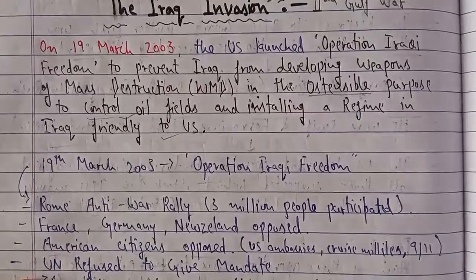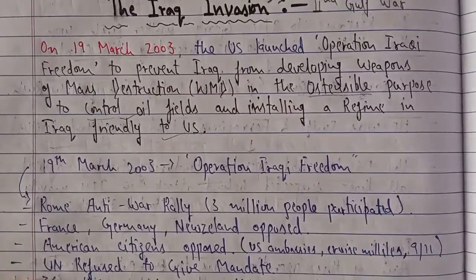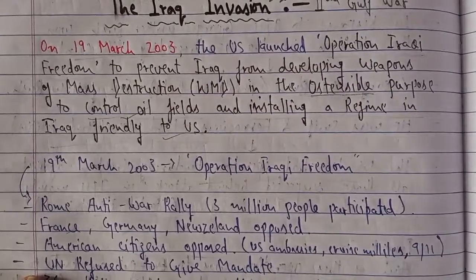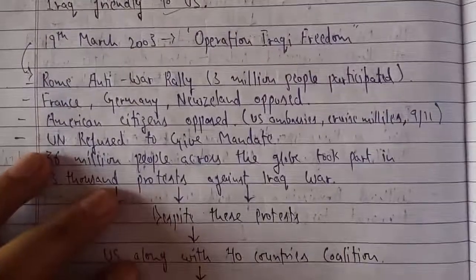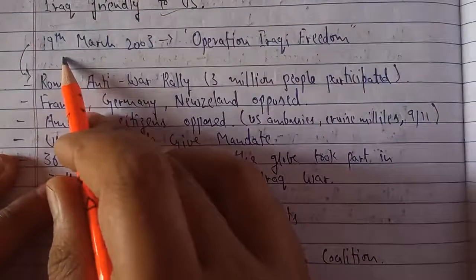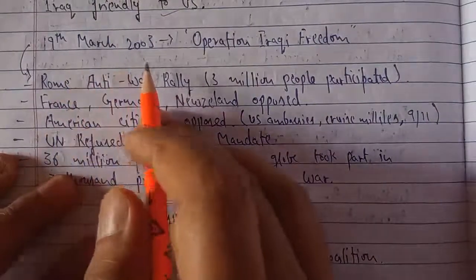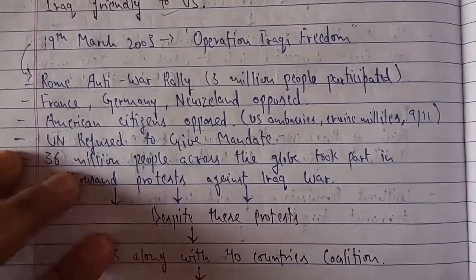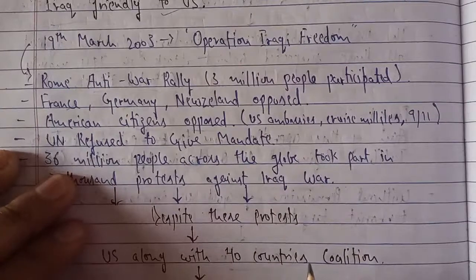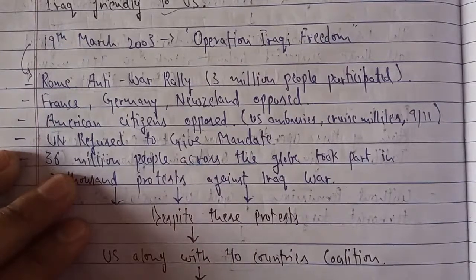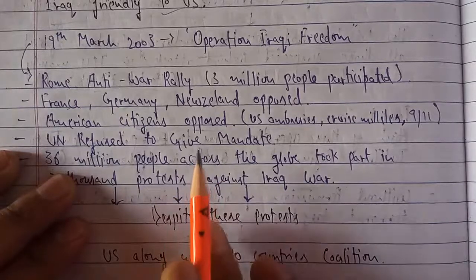And you must know the name with which the US launched this operation: Operation Iraqi Freedom. I have written it again. The operation began on 19th March 2003. So you must relate the topics as I have shown you: in 1990 the invasion of Kuwait, in 2001 the 9/11 attack, and now in 2003 the Iraq invasion by the US.